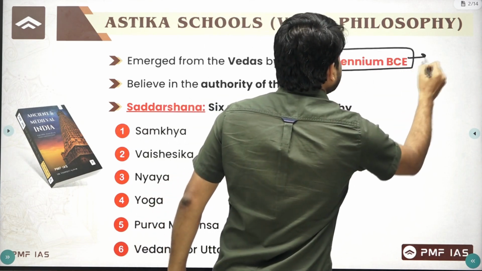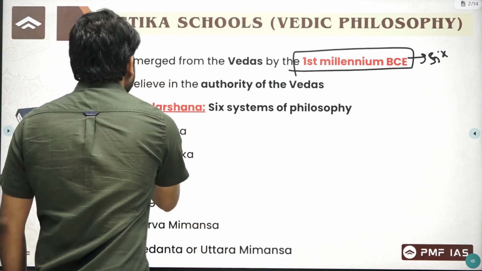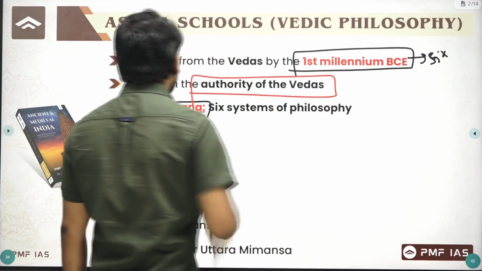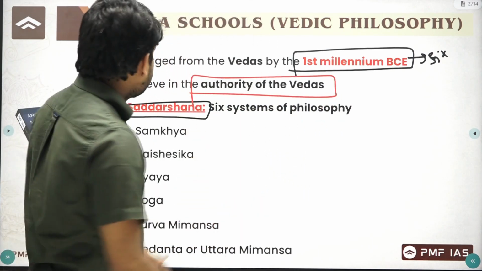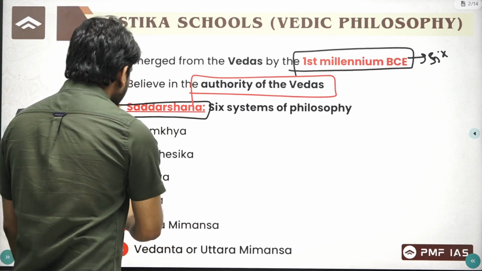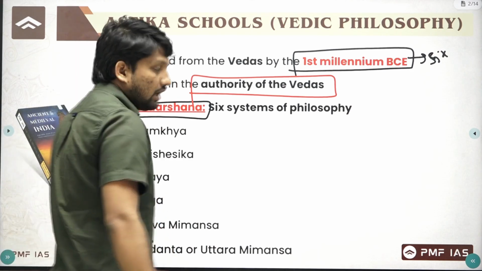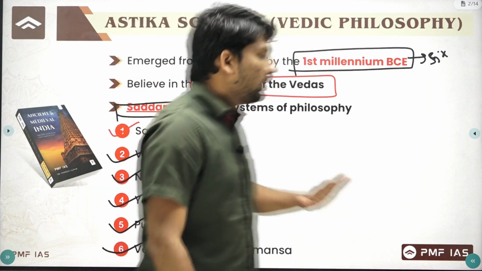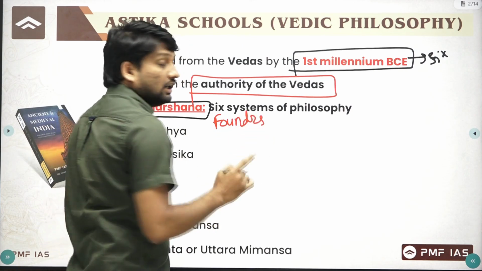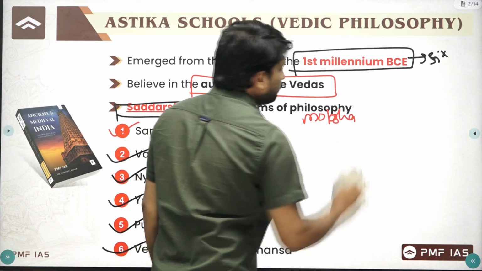We have these six schools of Vedic philosophy. These six schools we call Shad-Darshan. They basically believed in the authority of the Vedas. What are these six schools? First is Samkhya, then Vaisheshika, then Nyaya, Yoga, Purva Mimamsa and Uttar Mimamsa or Vedanta. Remember, for your exam, what is important? Their founders and core meaning, means how to get moksha.